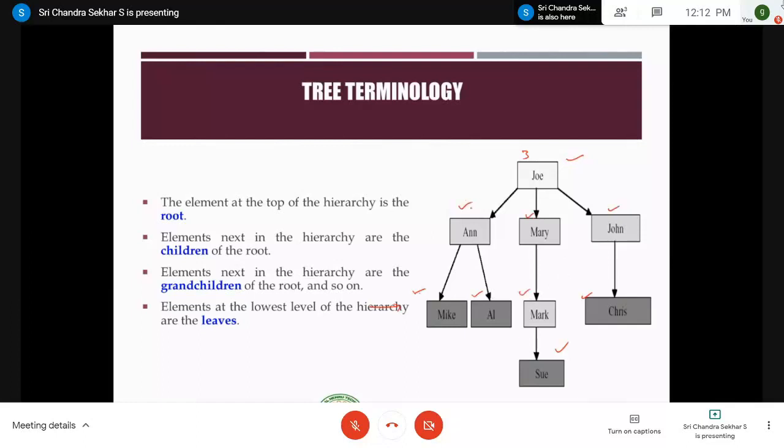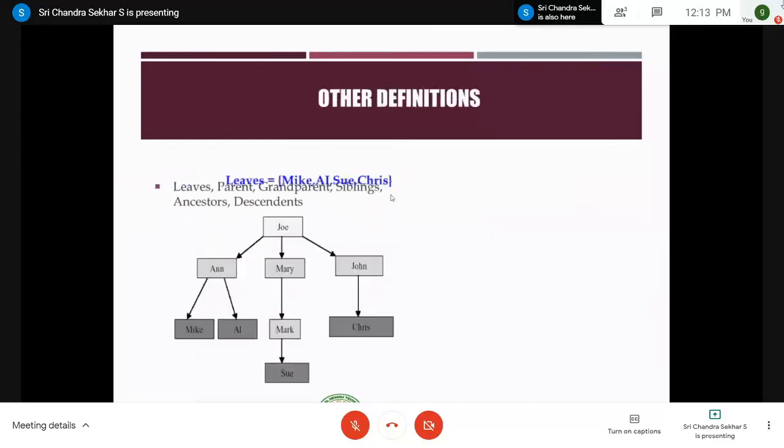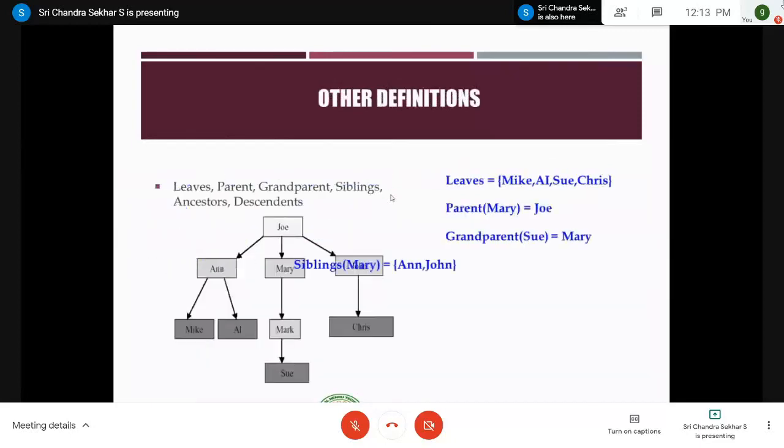So the degree of each and every node: Anne has 2 children, so the node degree is 2. Similarly, Mary 1 and John 1. Zo is 3, Mike 0, AI 0, Mark 1, Chris 0, and Sue is also 0. So what is the height of the tree? You have to take the node which has the highest degree, which is Zo, and its degree is 3. Therefore, the height of the tree is 3, right? It's a simple example covering everything we have discussed.